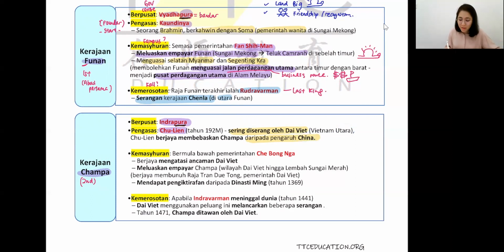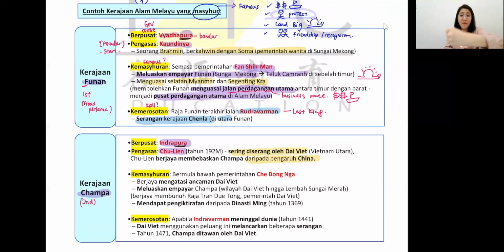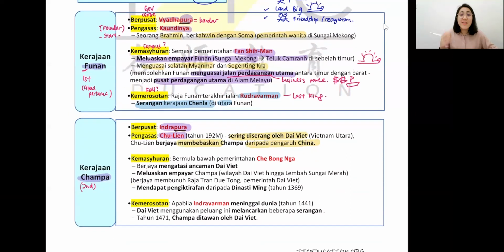So you can see that they keep on attacking, and your Chulian kingdom is the one that protects. Defend, protect. So successfully free themselves from the China influence. Successfully stop Dai Viet for a while. Because after that, you can still see Dai Viet continue to attack your second king, Chebonga. So you need to know under this new leader, Chebonga's leadership, they are getting stronger and famous.